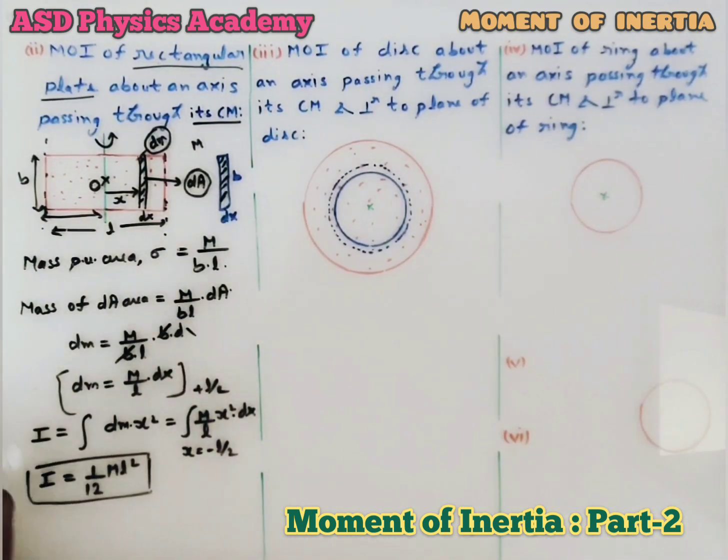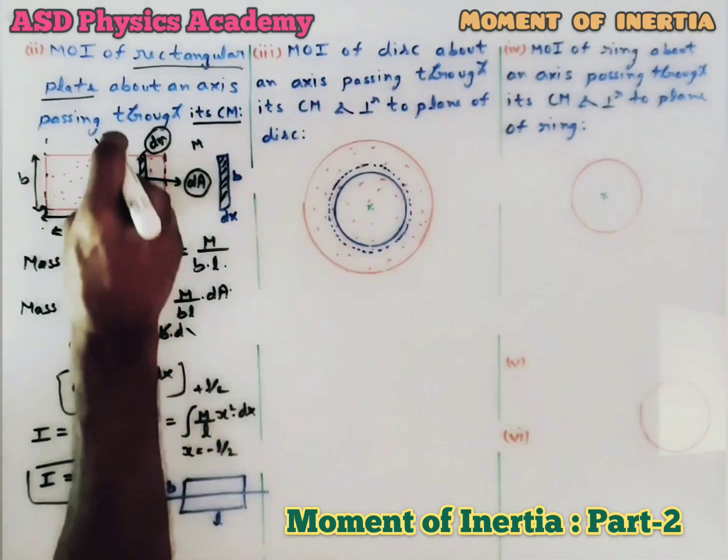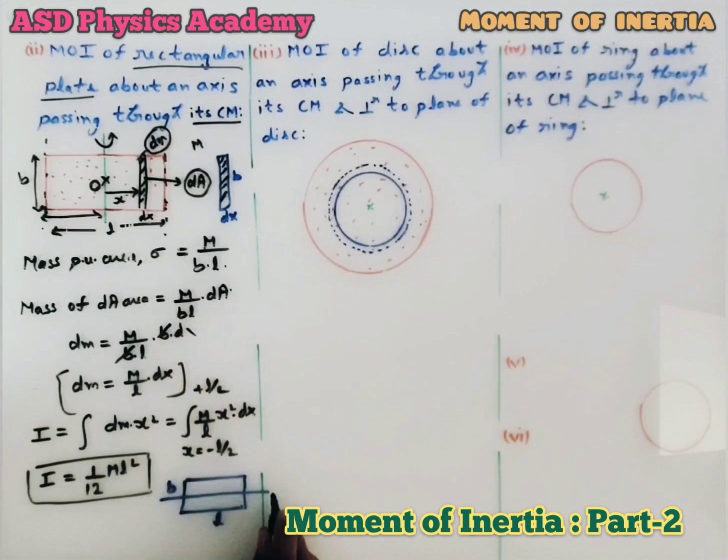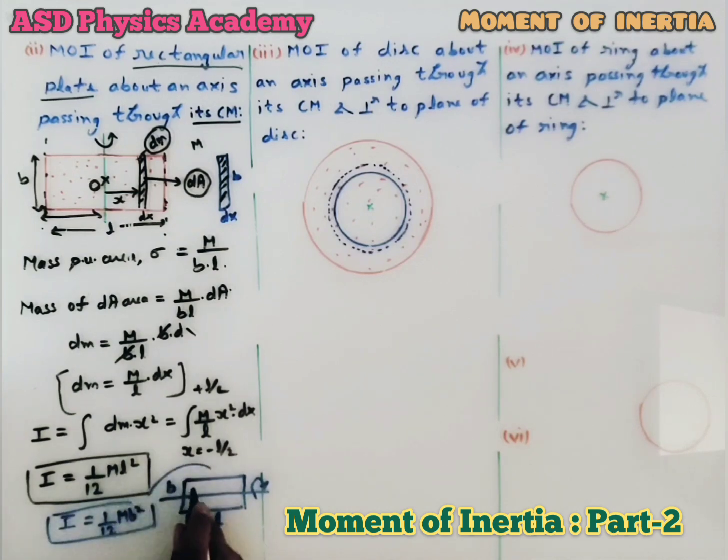Similarly, if the axis is bisecting the breadth, let's take this plate now, where this is b and the length is l. Here the axis was bisecting the length; if the axis is bisecting the breadth, then the moment of inertia about this axis for this plate is given by I equals 1 by 12 m b square.